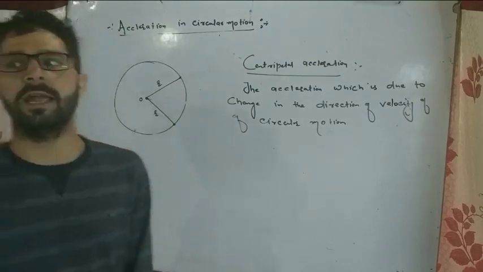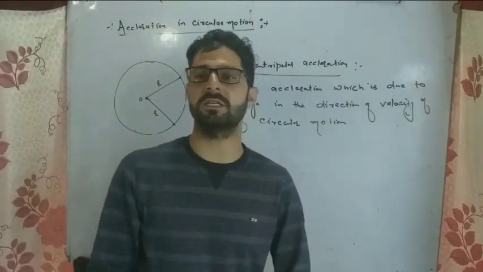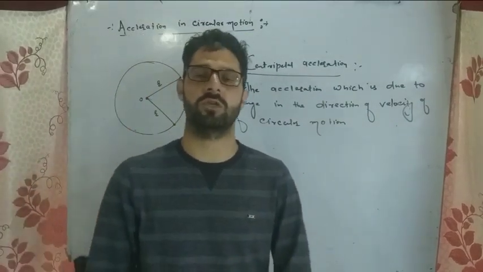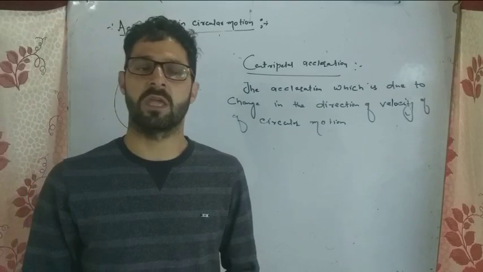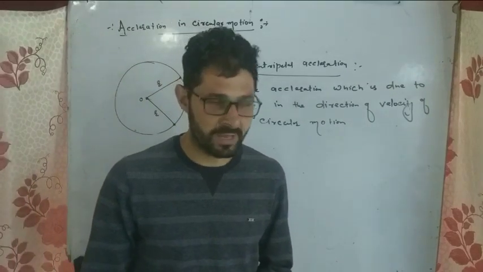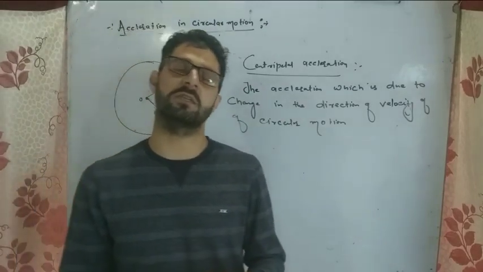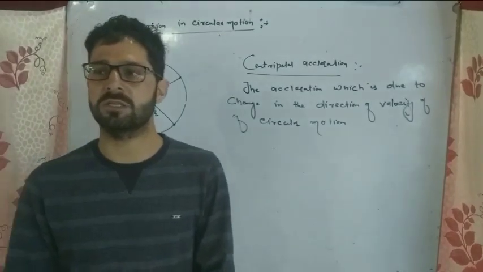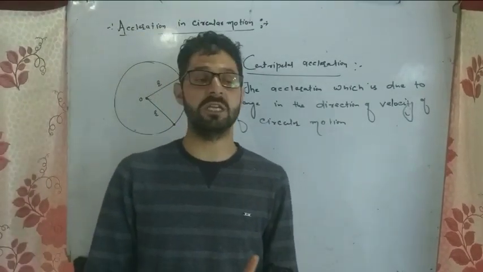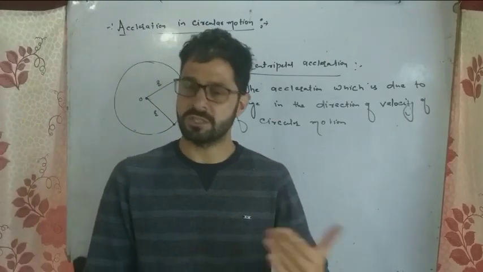When a particle is moving in a circle of radius r, it means it is changing its direction. Even if it is uniform circular motion, the particle is changing the direction. So when is there acceleration? Whenever there is an increase in the velocity, a decrease in the velocity, or a change in direction. Three things cause acceleration.